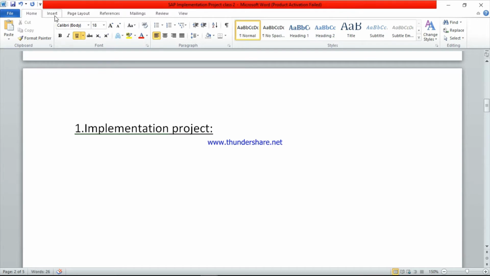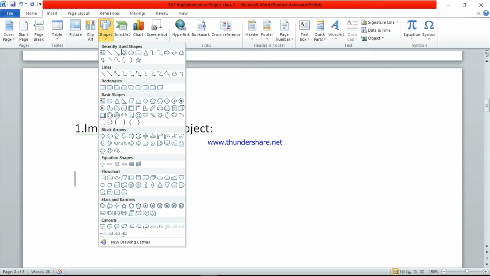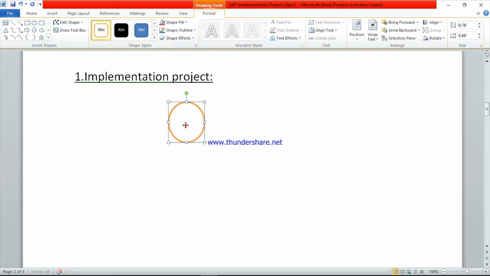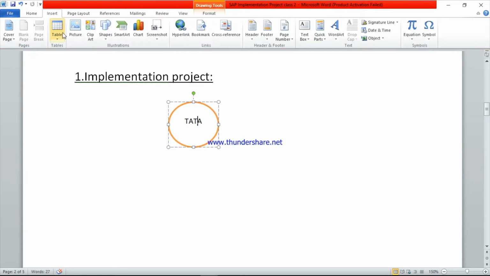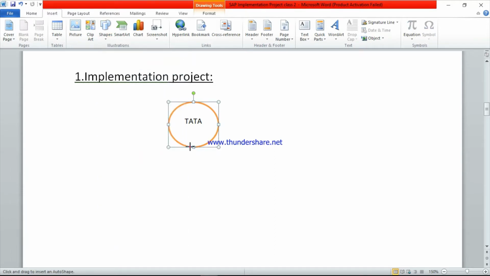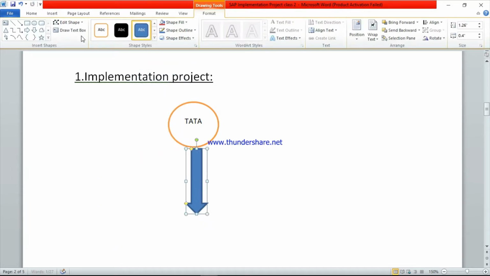First we see how an implementation project will start. Take the example of one company. Tata Group is our company.